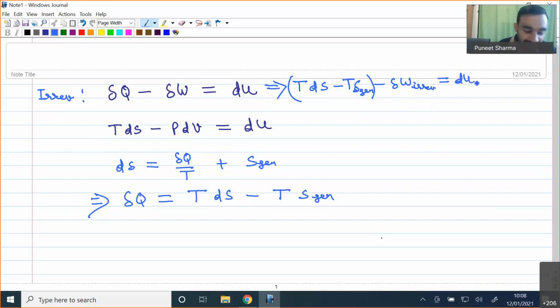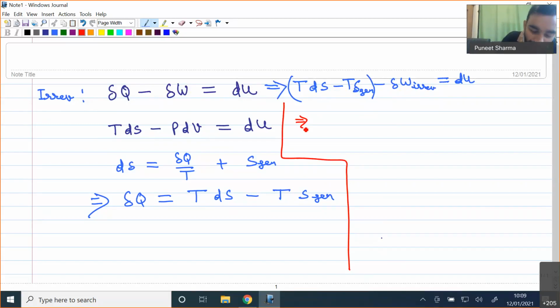Okay, this point is clear. So I have written the equation del Q minus del W equal to dU for an irreversible process, and we know for an irreversible process delta Q will be equal to TdS minus T times S generation.